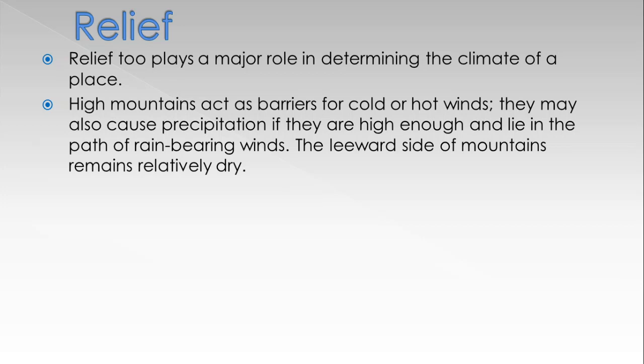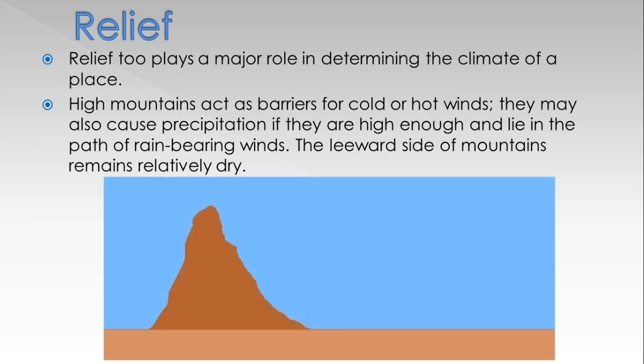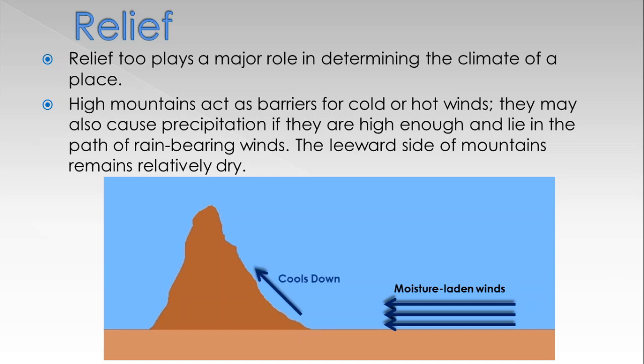Look at the diagram. Moisture-laden winds, when they come close to the mountain, rise on the mountain, and at a certain height they cool down and condensation takes place.